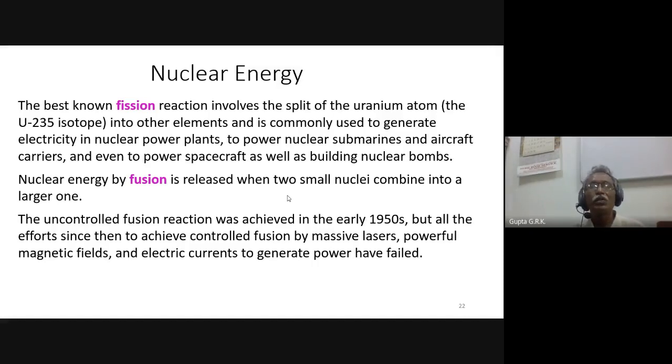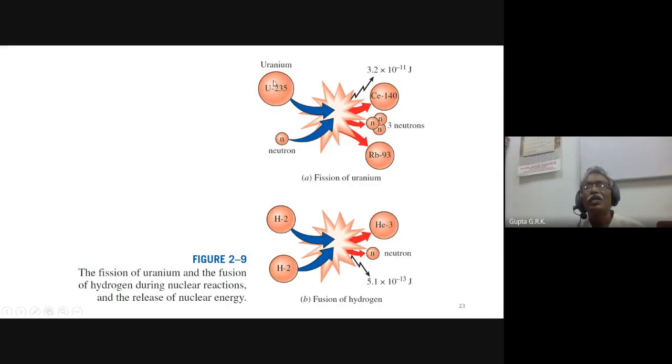But fission can be controlled, due to which we have nuclear power plants and submarines, aircraft run by nuclear energy. Those are run by fission. So U-235, when a neutron hits it, then we get 3 neutrons, and cesium and rubidium, we will get Rb-93. In the same way, in fusion, 2 hydrogen atoms combine to form a helium atom, and 1 more neutron comes out like this. So this is the fusion reaction, which takes place, as I told, in the stars and sun.